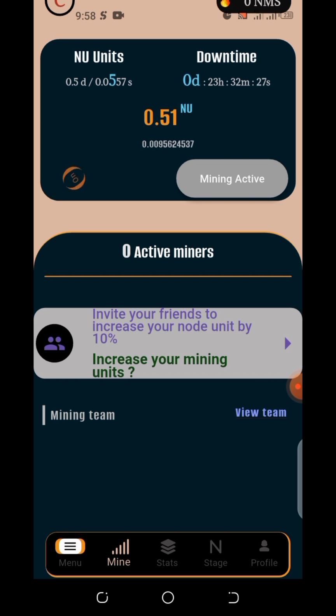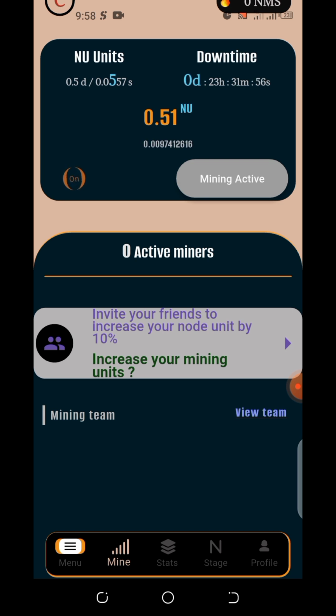Download the app on Play Store. For those using iPhone, the mining app will be available in a few days on the App Store. But for Android users, you can download the Nucleus Core app on your Play Store. I'm going to drop the link in the comment section so that you can download it, and I'm going to drop a guide on how to register on this airdrop.